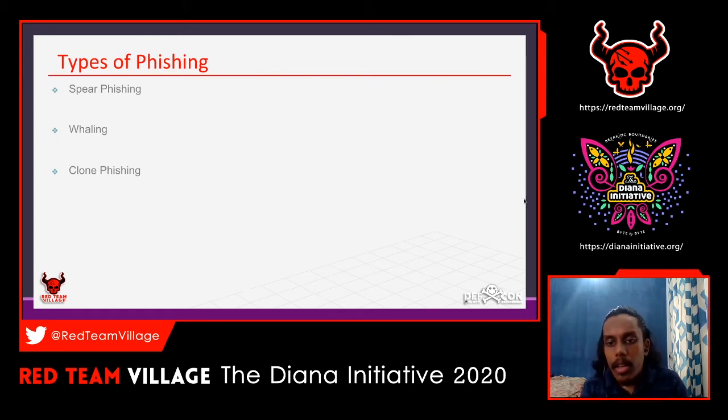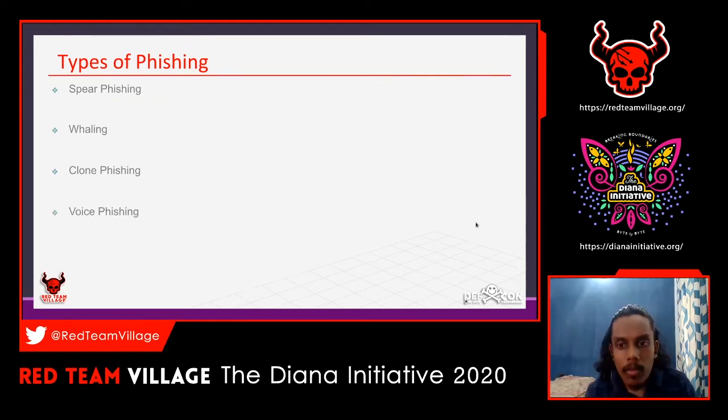He will fall into the attacker's trap, open it, and get compromised. That is called clone phishing, like cloning a particular email, or replying to a previous mail.